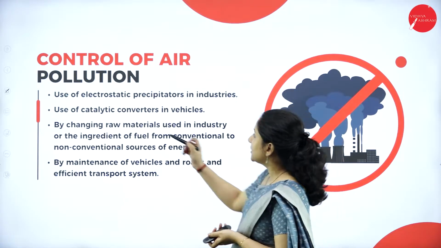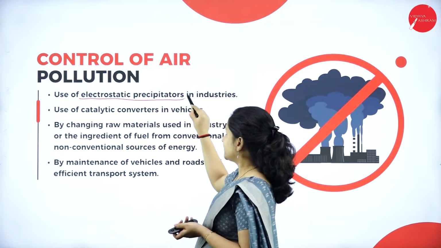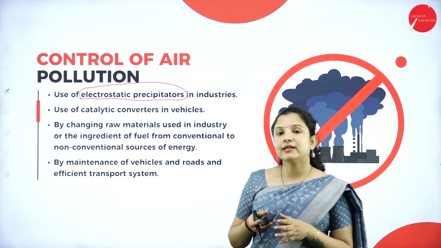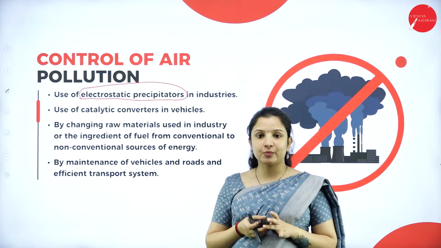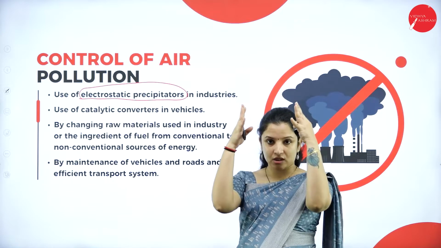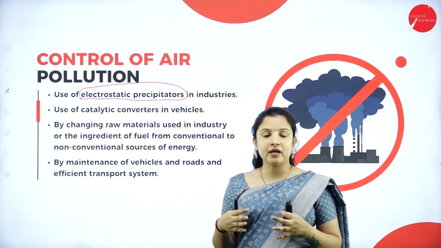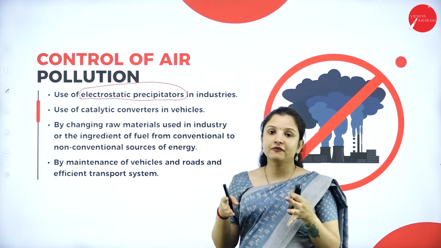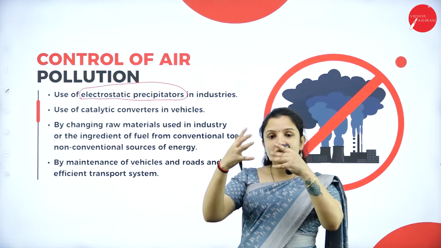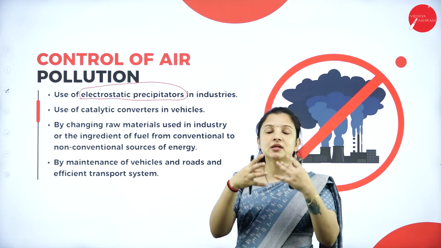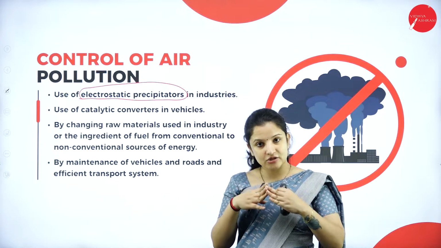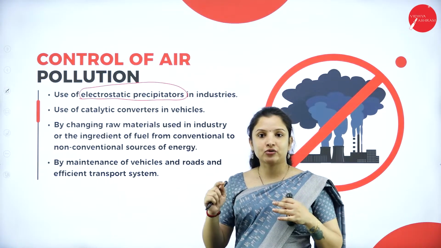They use electrostatic precipitators. What do they do? An electrostatic precipitator is an instrument fitted to the chimneys in industries, wherever chimneys are there for the smoke to escape. It will trap all the dust particles and the toxic chemicals that are there. It will purify the air to a larger extent, and then release the air to the atmosphere.